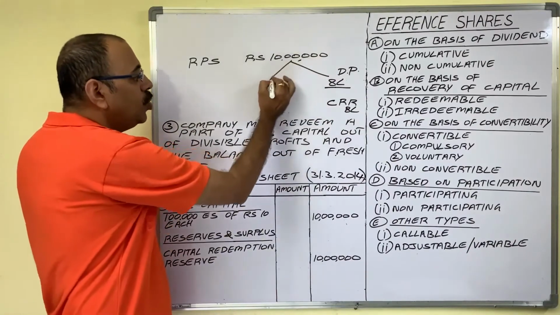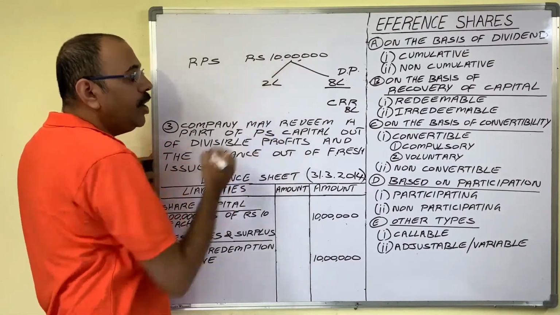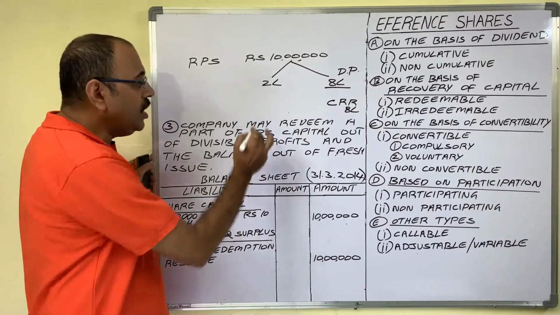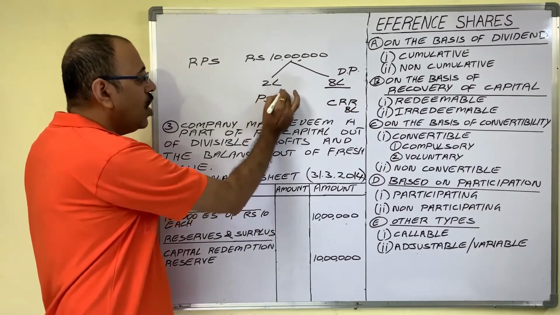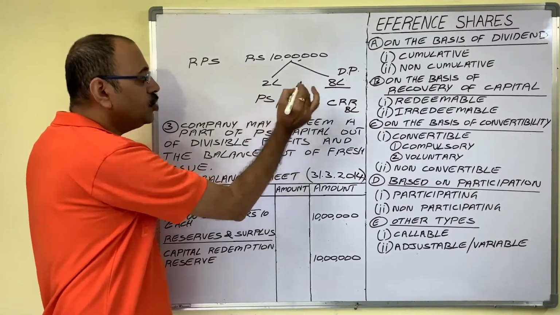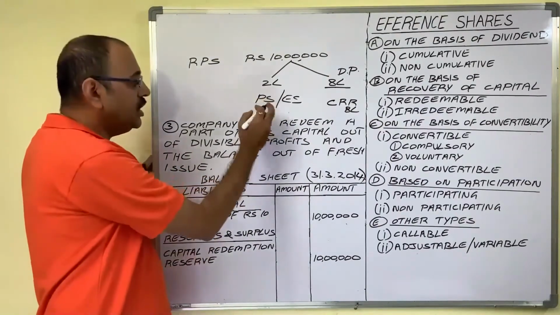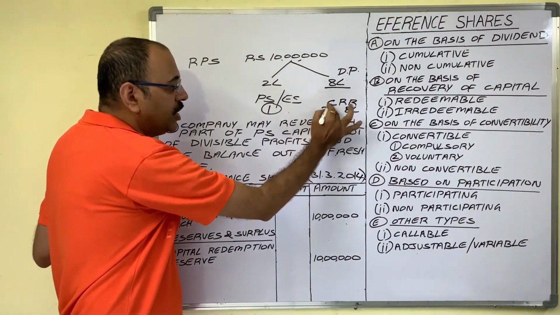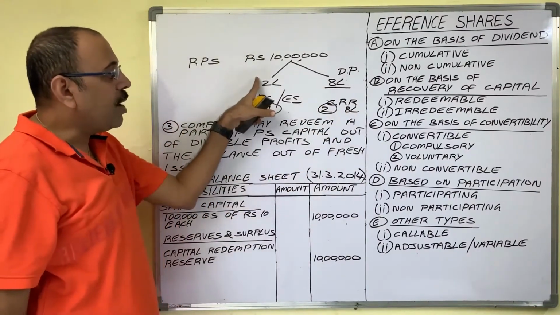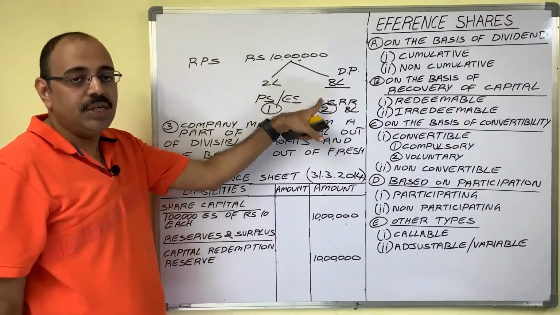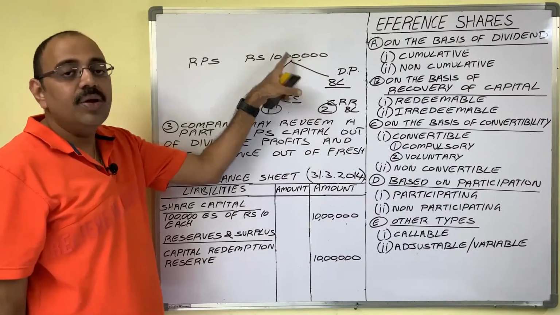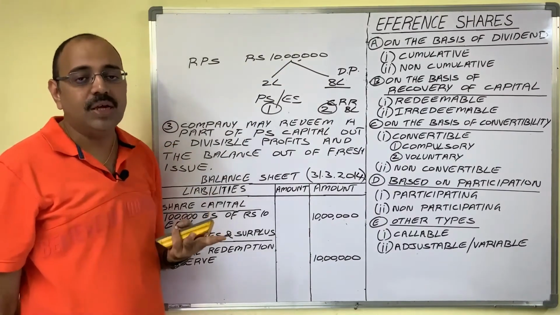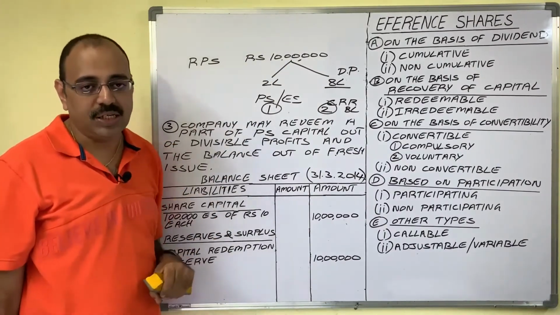For the remaining 2 lakh, the company may go for issuing preference shares or equity shares to the public. This is the first method, this is the second method. Now here the company is using these two methods to redeem these shares. Thus there are three methods to redeem preference shares.